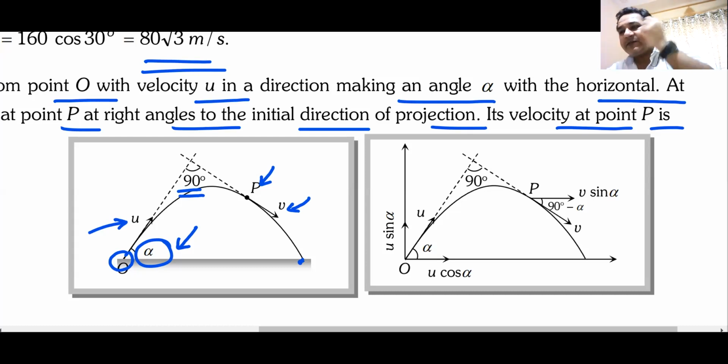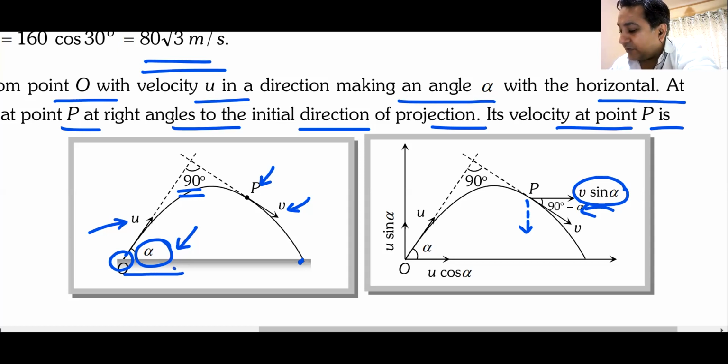Now, as soon as this angle becomes 90, I can use some basic geometry. And I can understand that this angle would be 90 minus alpha. Do we understand this? So if this angle is 90 minus alpha, this component becomes V sin alpha, which is the horizontal component.